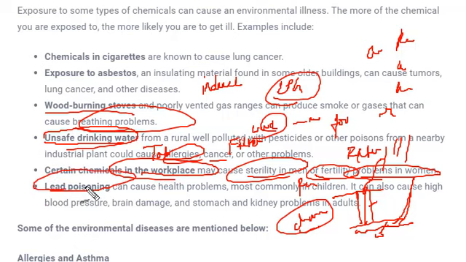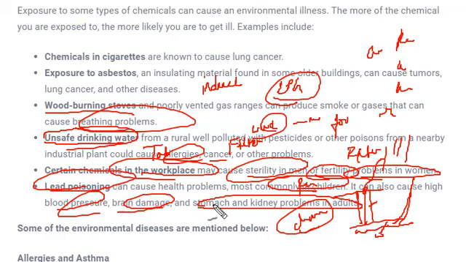Next is lead poisoning. Lead is very poisonous and it causes health problems, especially to children. If you talk about the symptoms, there are high blood pressure, brain damage, stomach and kidney problems. So see this huge, very dangerous effect lead poisoning has. Okay, so these were the major causes of environmental health issues.